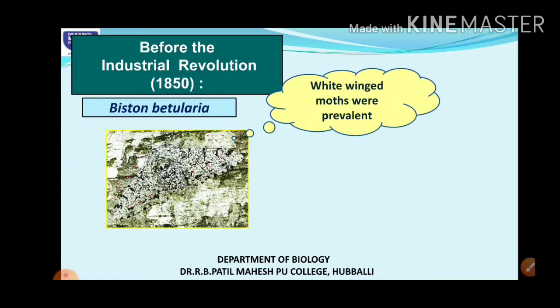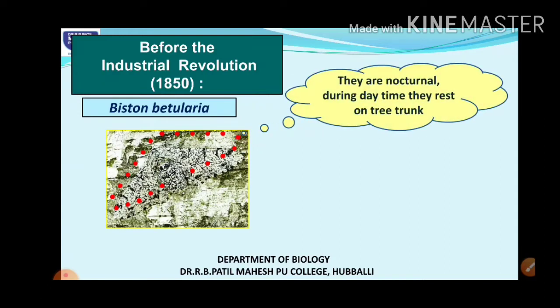These moths were pale colored, white with white wings, and on the wings they had pepper-like small black spots. Because of this they were also called the peppered variety or peppered moths. These moths are generally nocturnal, so they would rest on the tree trunks during the daytime.